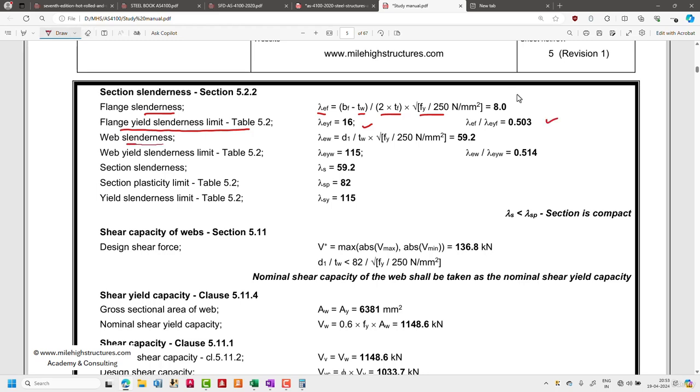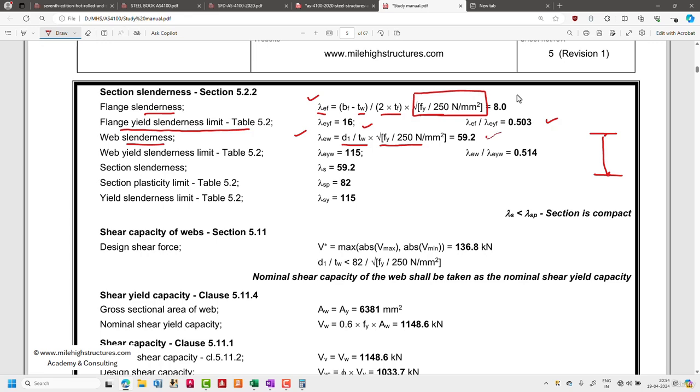If you're talking about the web slenderness, the web is the section that is supported on both sides. So it is on the basis of d by tw into square root of fy by 250. This is the term that shall be multiplied irrespective of whether we're talking about the flange or web. But this is the ratio, that is the depth divided by thickness of web.